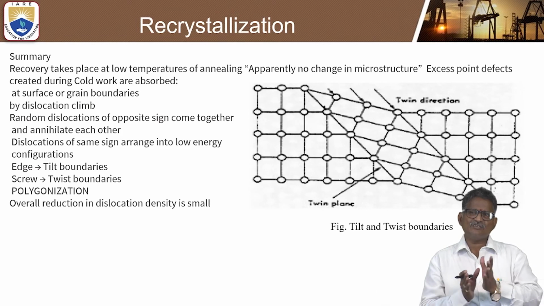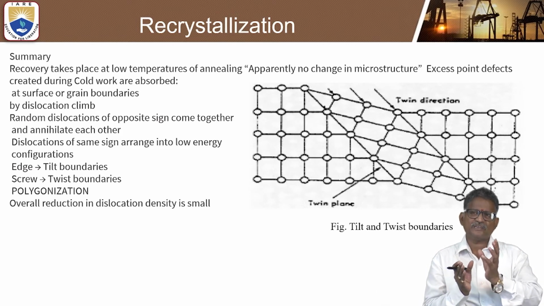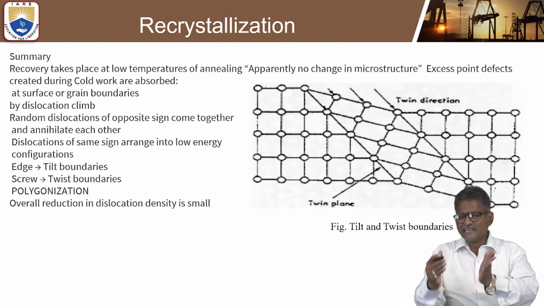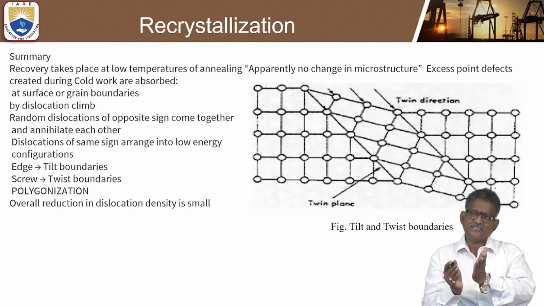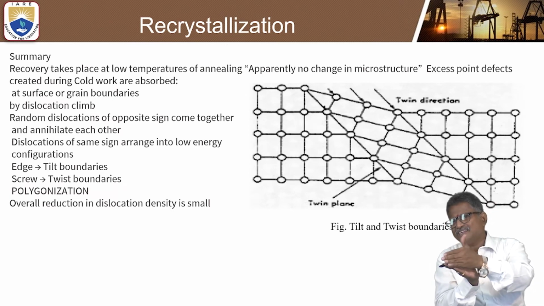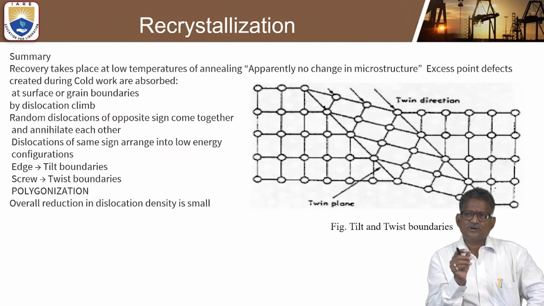Now look at this, how the tilt and twist boundaries work, this is also very important. If you go straight, with some inclination, at an inclination of 45 degrees, a regular square will change into a rectangle and rhombus, from a rectangle to some rhombus diagonal shape.